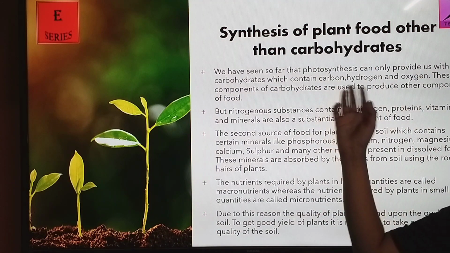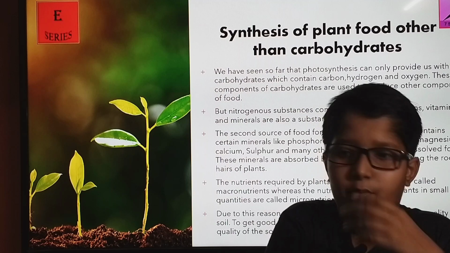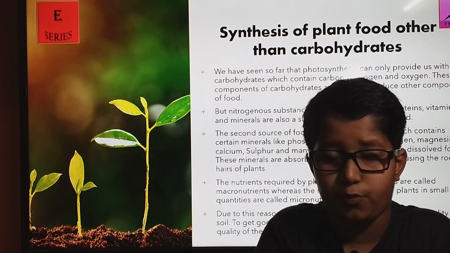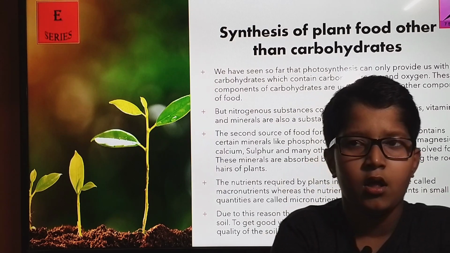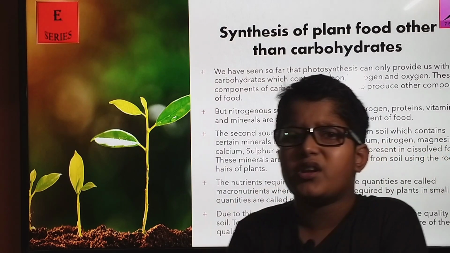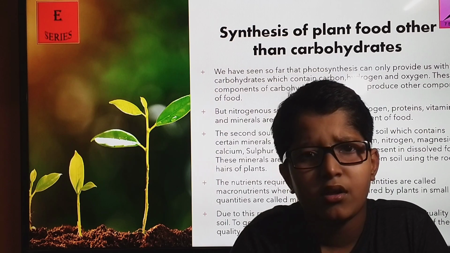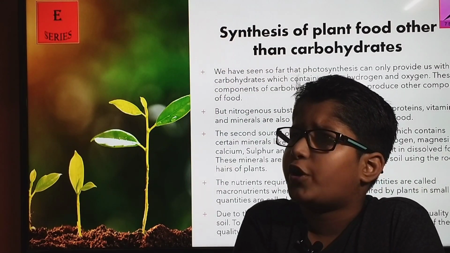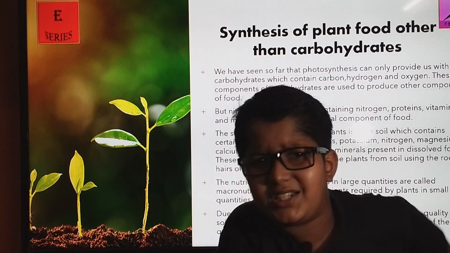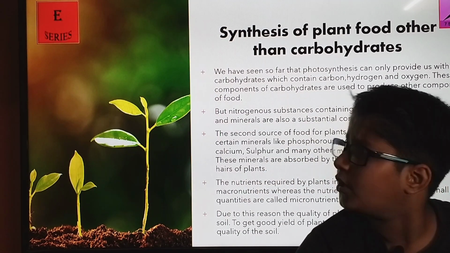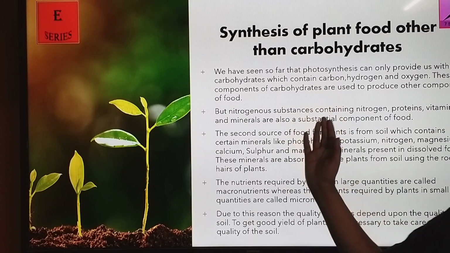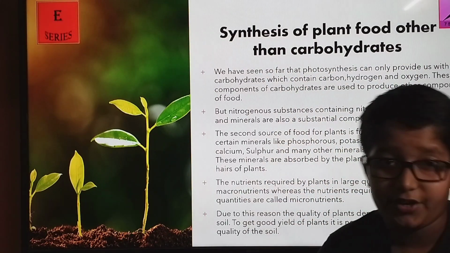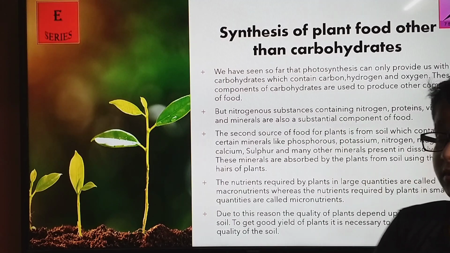Synthesis of plant food other than carbohydrates. Now, carbohydrate starch is made in our plant's body. Does it require other nutrients or other things for survival? Yeah, it does. So how does it get them? It needs potassium, calcium, nitrogen and all these things. So far, we have seen that the plant makes carbohydrates, but it needs other elements too.